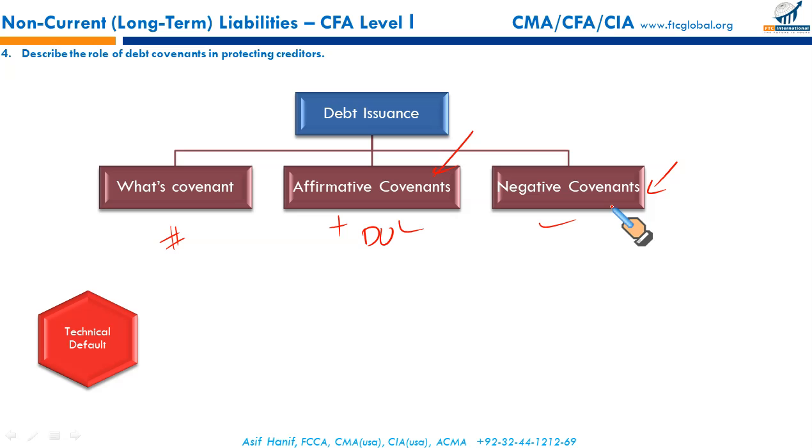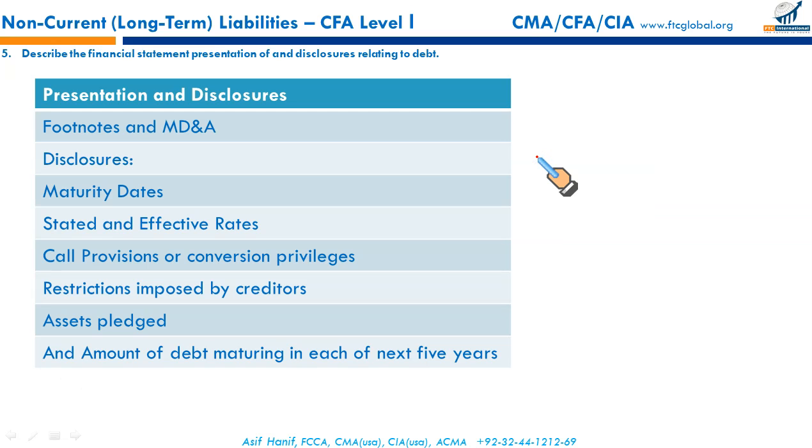What is technical default? It occurs when any of the bond's covenants are breached or violated. If covenants are violated, the bondholder under the law can demand immediate repayment of the principal. So technical default means if you are in violation of any of the covenants of the bond, then under the law, the bondholder is entitled to claim immediate repayment. Right? That term must be remembered.